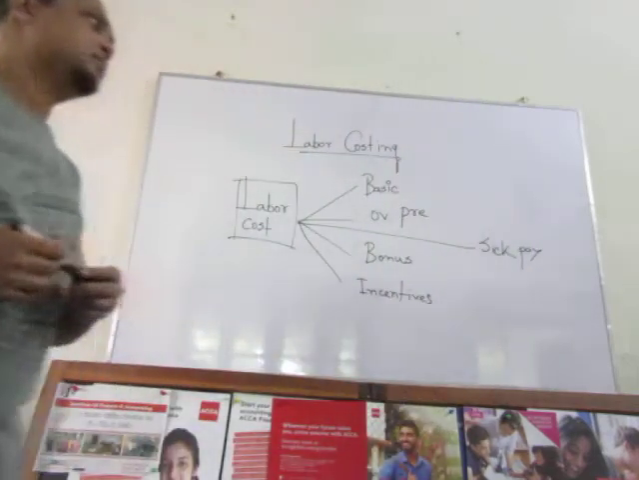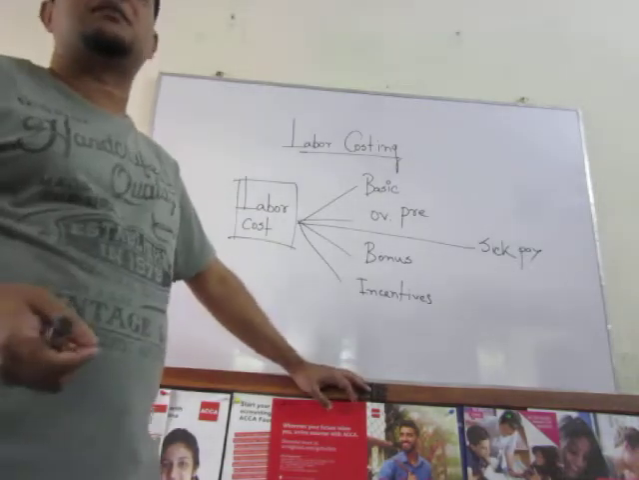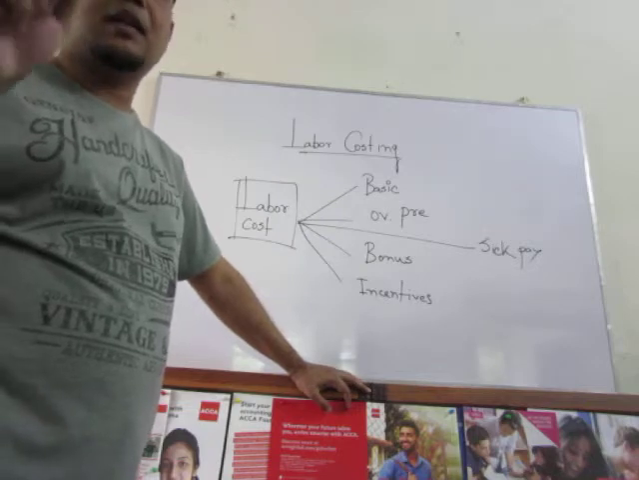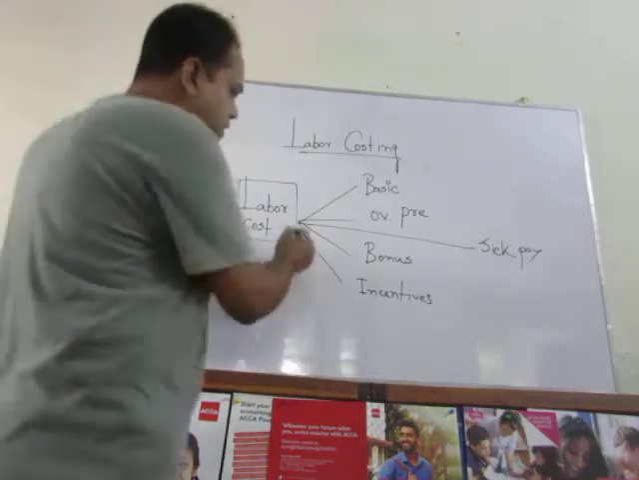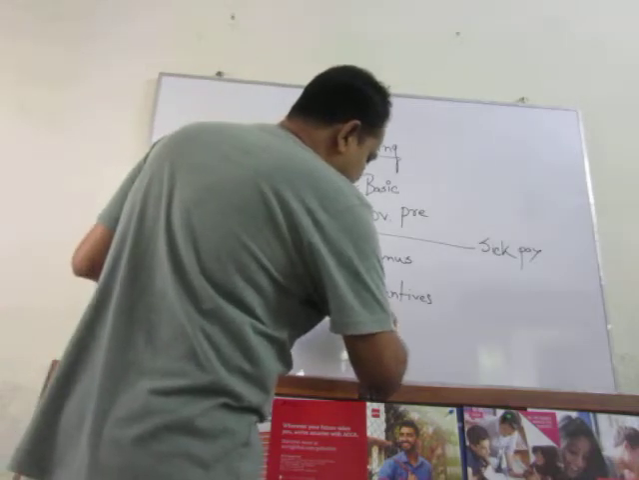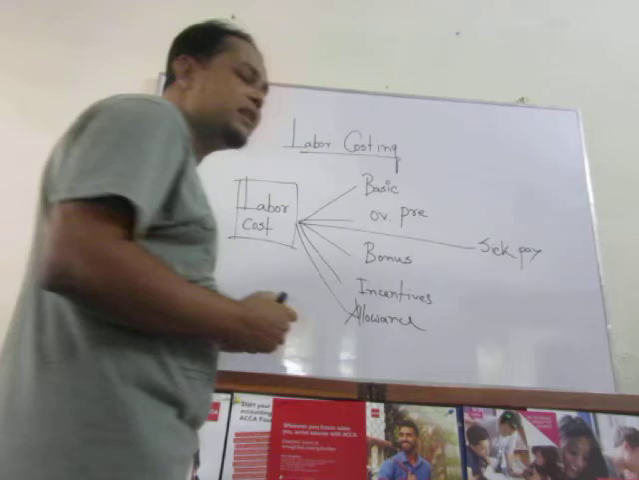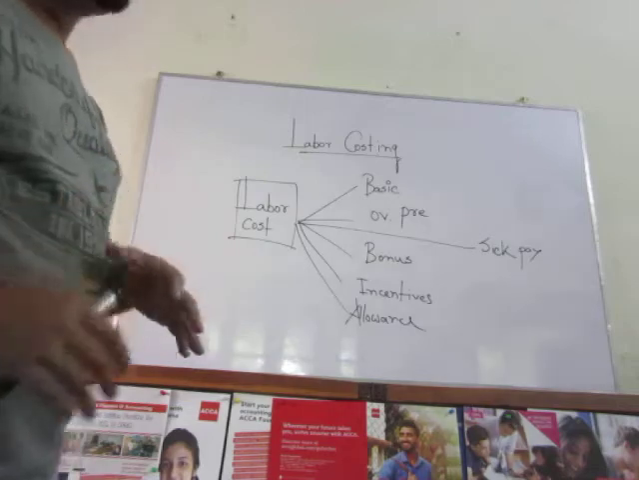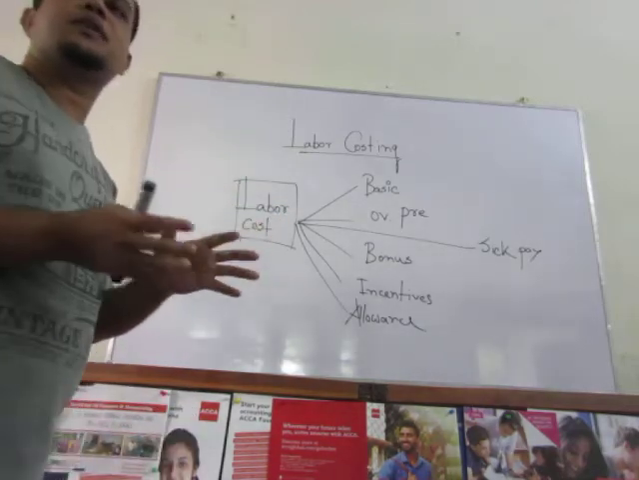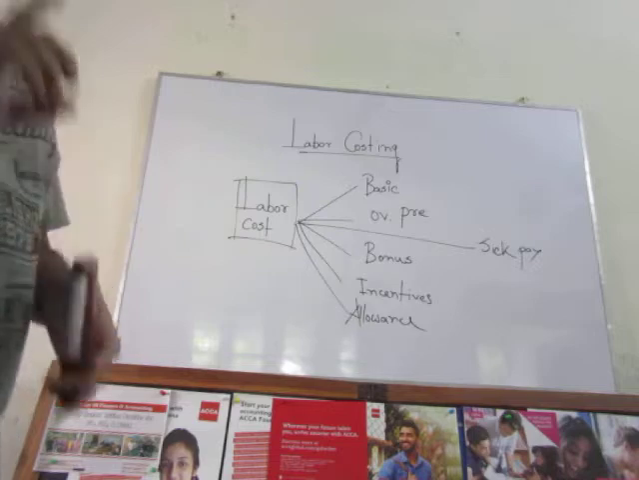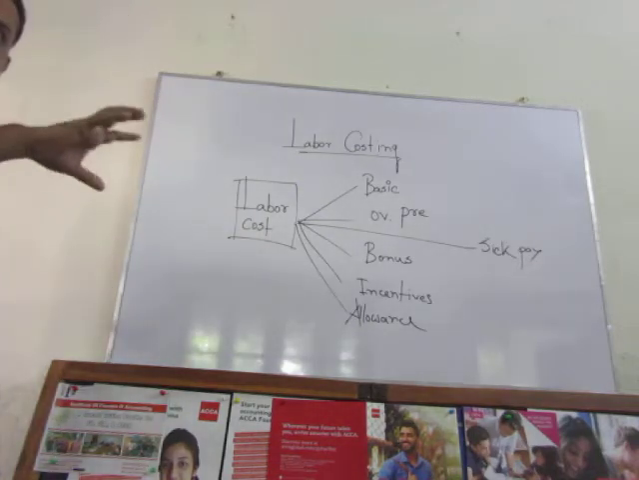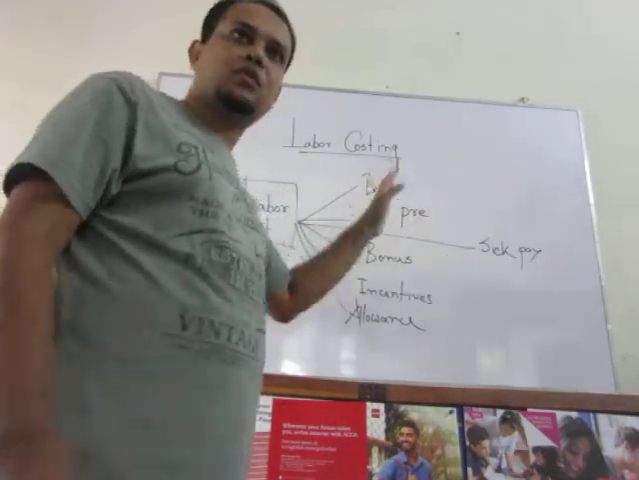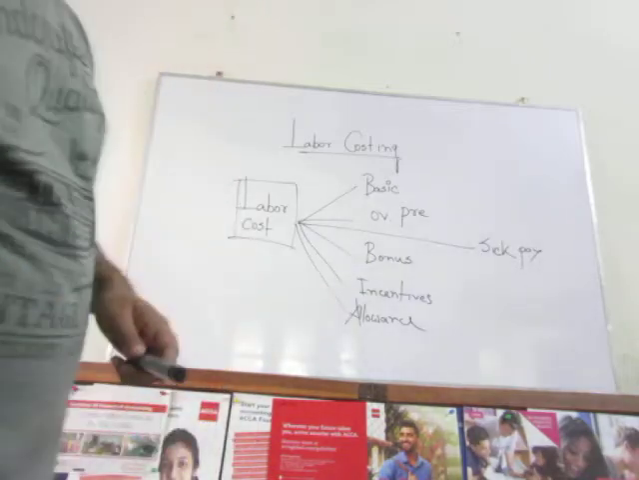Sick pay. Sick pay means labor forces are provided some amount of payment at the time when they are sick. Clear? That is sick pay. Even there may be several kinds of allowances. Medical allowance, house allowance, travel allowance, etc. So these are the different kinds of payment that an organization makes available to its labor forces. Now our question is, we have to control these. Now we are very clear about the different kinds of payments, so we can step forward to control these payments. Clear? Okay.